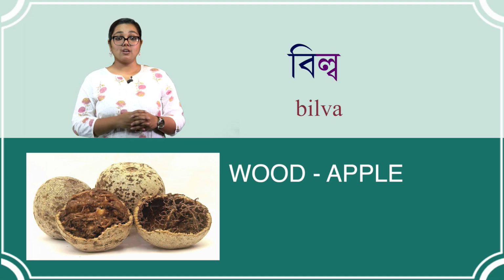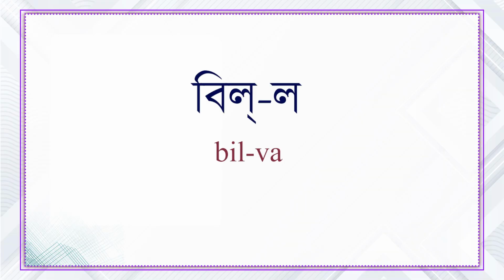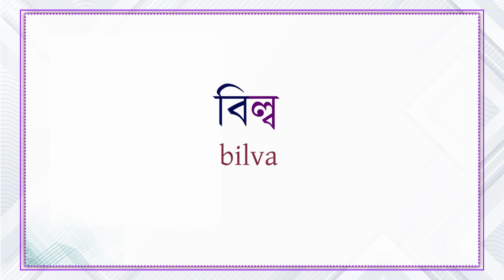Constituents of these clusters retain their respective shapes. For example, billo, which means wood apple. It is pronounced as bil-lo and spelled as boy, roshrikar, loi bofola, billo.